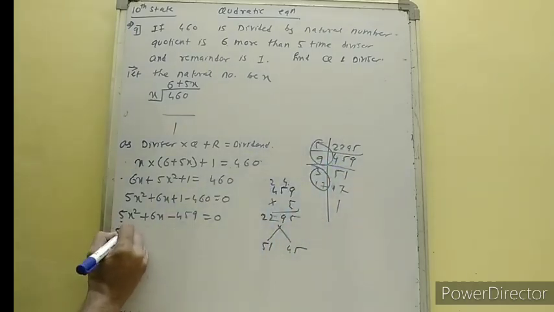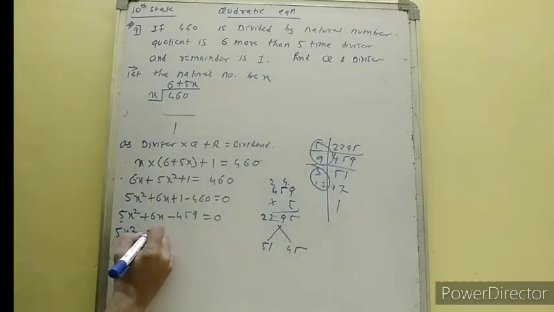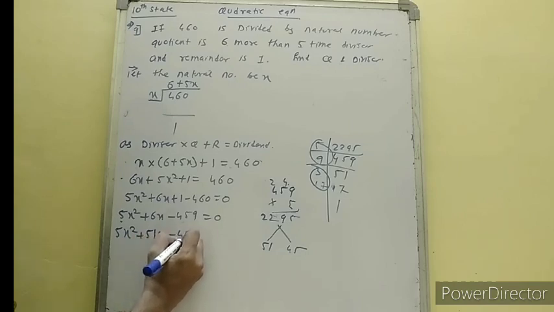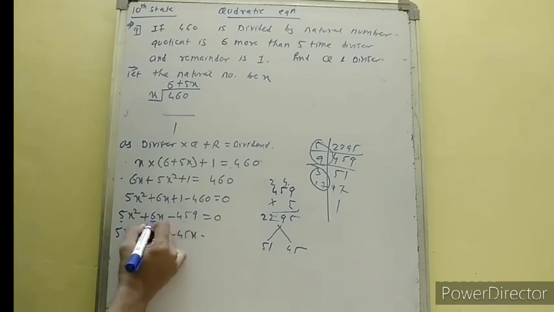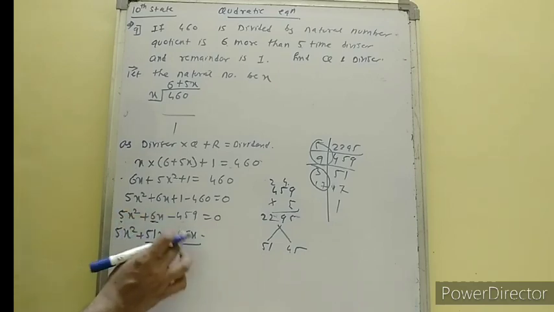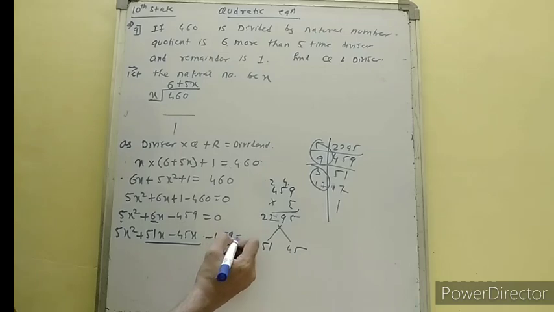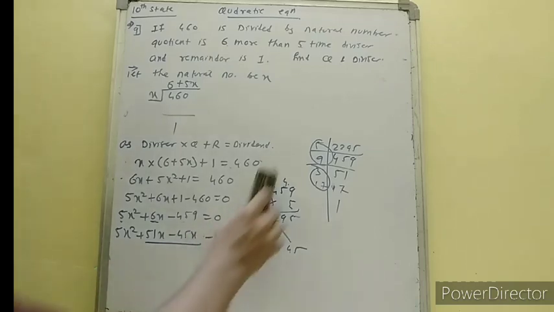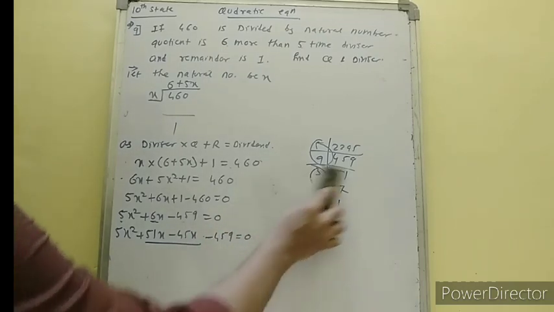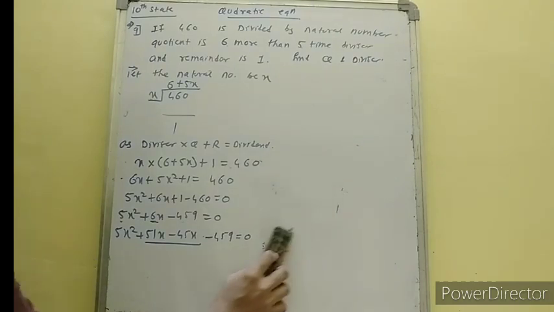So 5x square plus 51x minus 45x, splitting the middle term. Okay. 6x is 51 minus 45, minus 459 is equal to 0. I just erase this part so that I have enough space to write it.